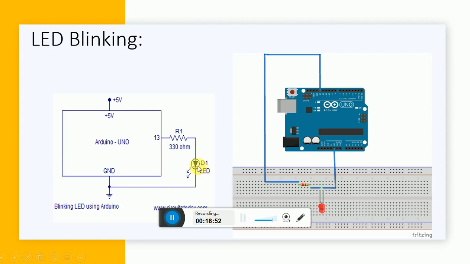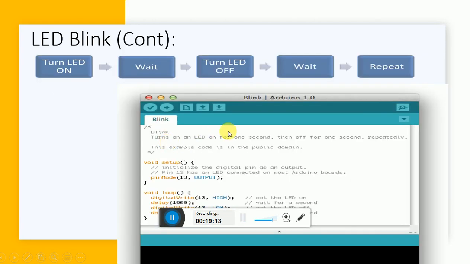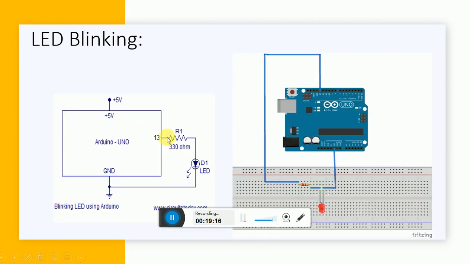Now how are we connecting the LED? In an LED you have two terminals, anode and cathode. The cathode is connected to ground and the anode is connected to pin number 13 through this resistor. If you want to turn this LED on, you need to give high voltage on pin number 13, that is 5 volt. So if you give 5 volt, the LED will be on, and if you give 0 volt, then the LED will be off. So we need to make the same connection on the breadboard, and this is how the circuit will be implemented in Tinkercad.